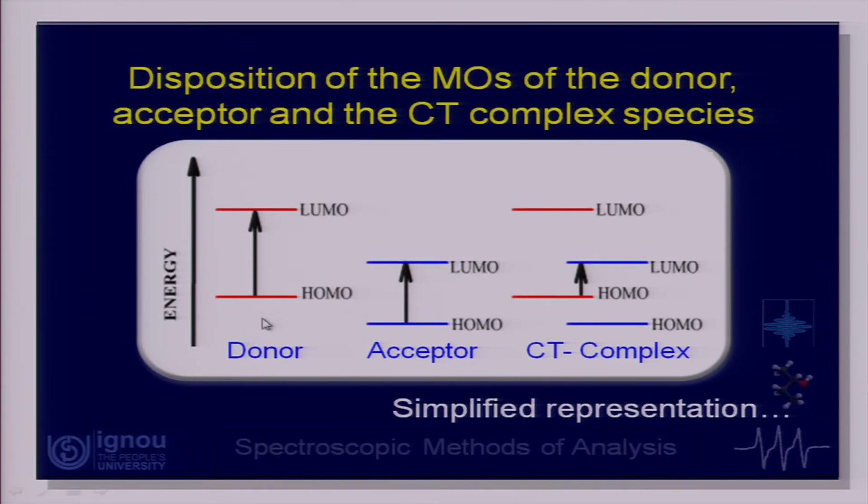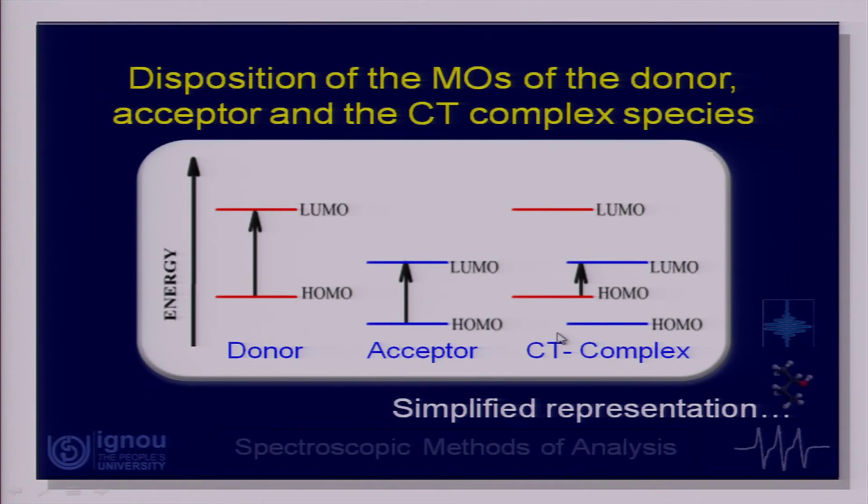So, say this is a representation of the donor, that means we have a donor species. This is the HOMO of the donor, this is the LUMO, and that is the delta E value, and this happens to be fairly large. As a consequence, this does not fall in the visible range, and the species is not colored. Similarly, for the acceptor also, this delta E happens to be fairly large. Here again, this is outside the visible range, and the species is still not colored.